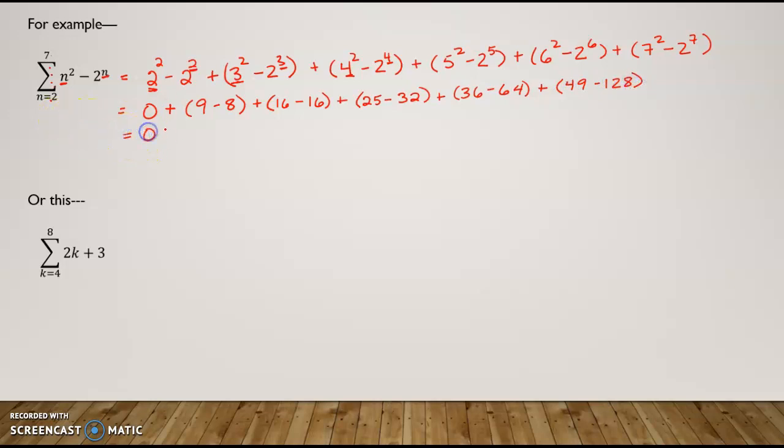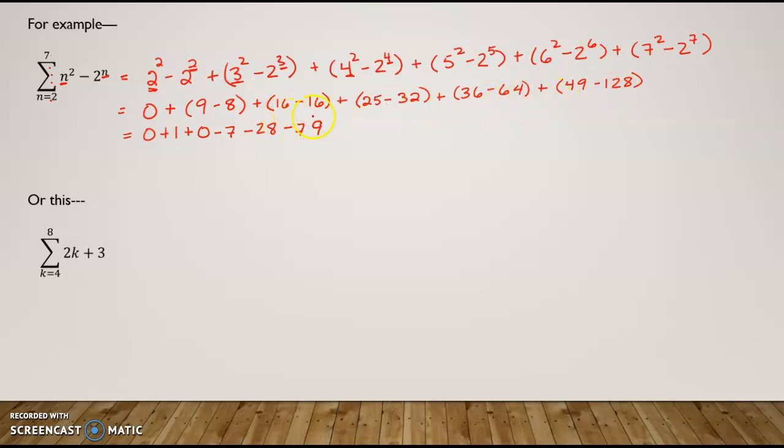So we're going to have 0 plus 1 plus 0. 25 minus 32 is a negative 7. 36 minus 64 is a negative 28. And then 49 minus 128 is a negative 79.